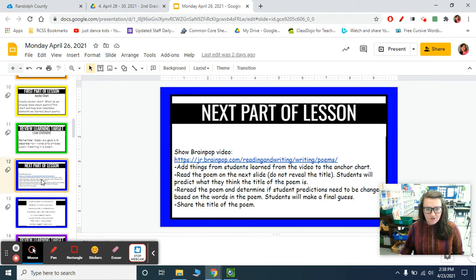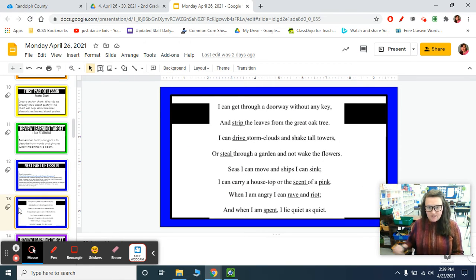What we're going to do is I'm going to read the poem to you on the next slide, but I'm not going to tell you what the title is. So you are going to predict what you think the title of this poem is after I read it. Then we're going to reread the poem and determine if you need to change this based on the words, and then you're going to make a final guess, and then I'm going to share the title of the poem. All right, ready? So it says, I can get through a doorway without any key and strip the leaves from